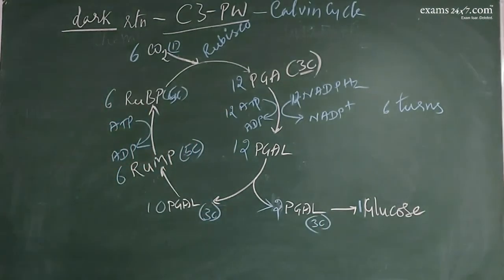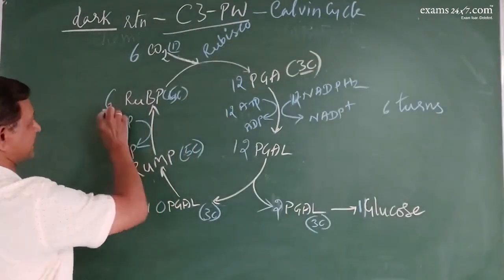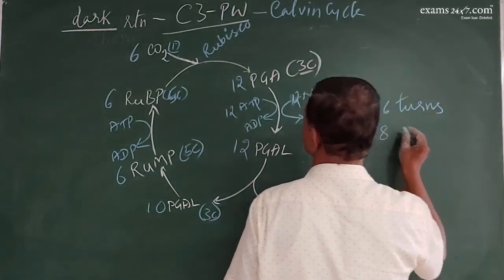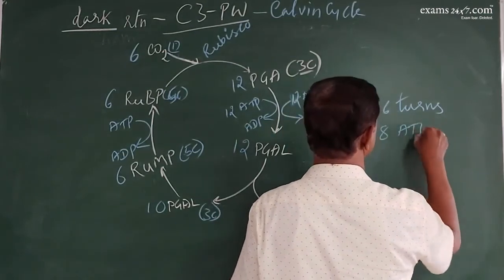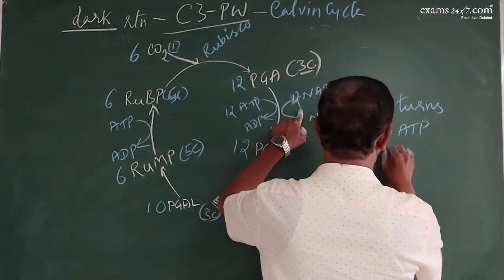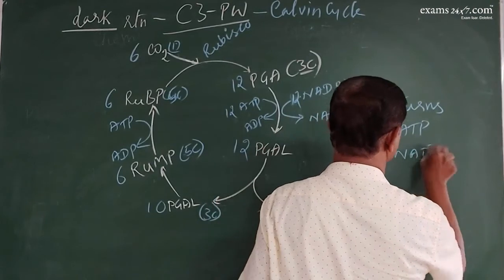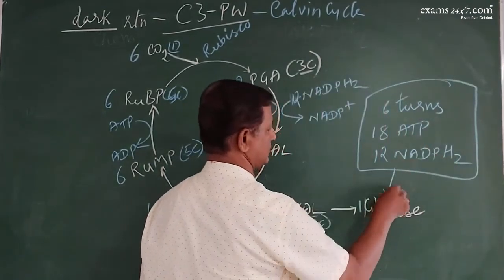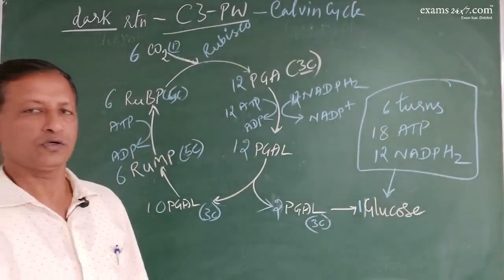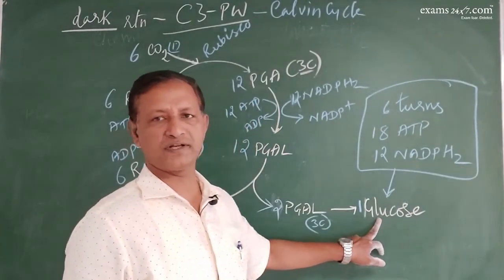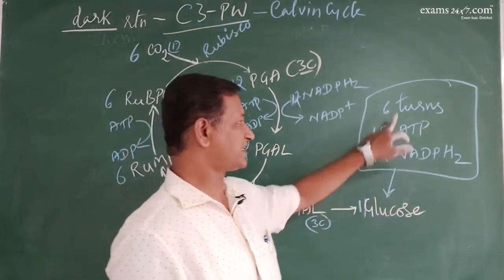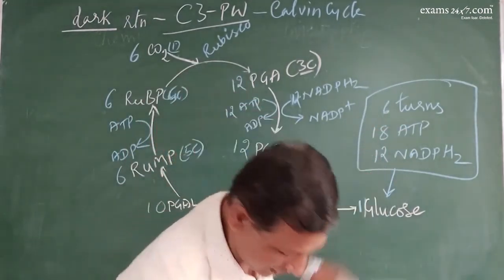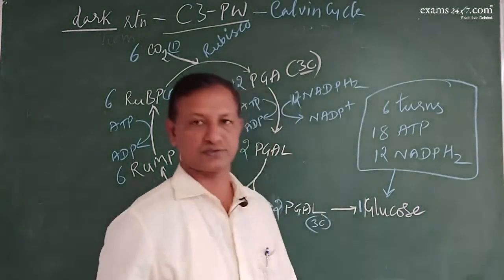Now how many ATPs? 12 plus 6. So you need 18 ATPs and 12 NADPH2. So to produce 1 molecule of glucose during the Calvin cycle, you need 6 turns of the Calvin cycle and 18 ATPs and 12 NADPH2 molecules.